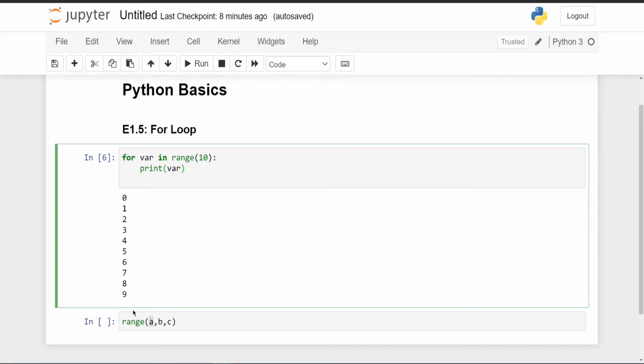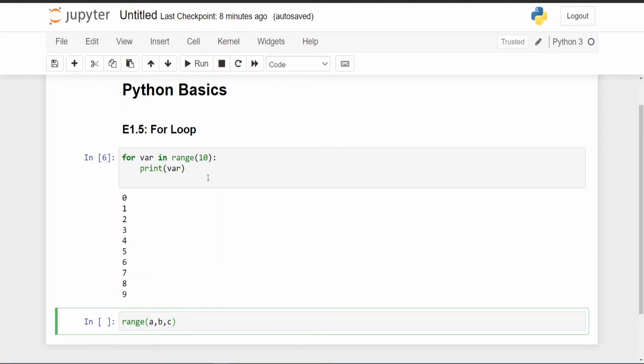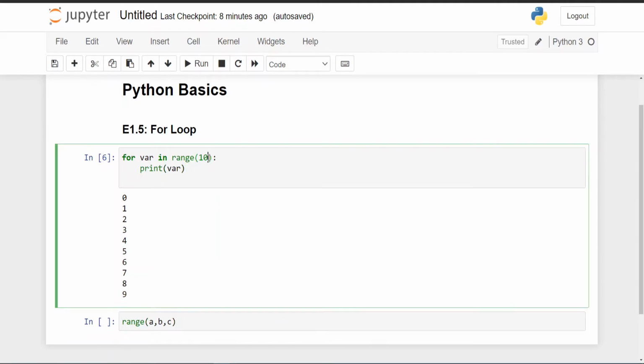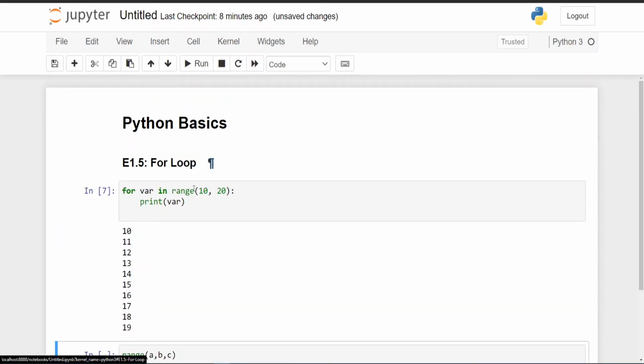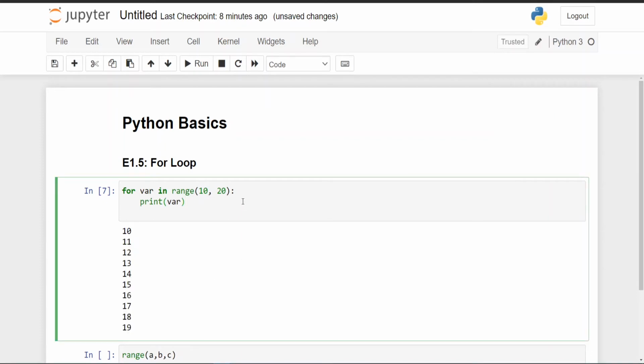Now suppose I said that we can use three arguments. For the second case, let's write 10 to 20, and if you run this, you can see that 10 to 19 is getting printed. What does this mean? Earlier, if you wrote only a single argument, the count would start from 0. If you write 100, it will go from 0 to 99.